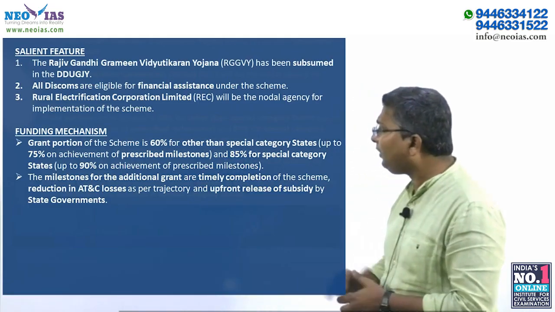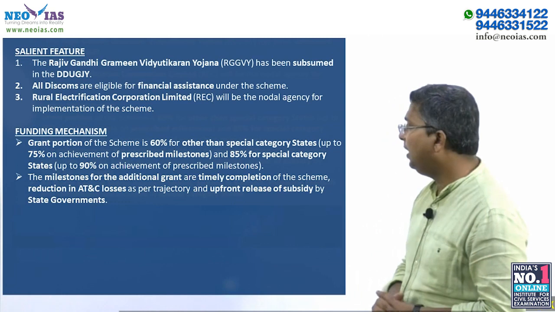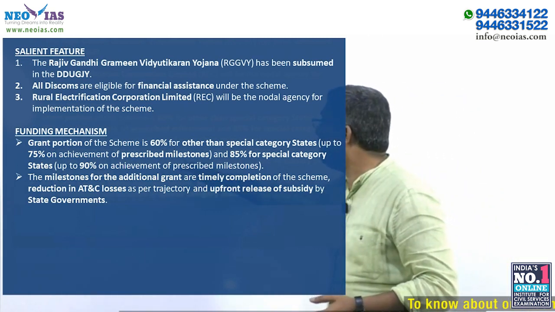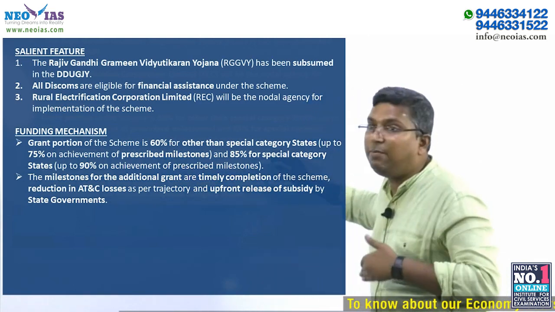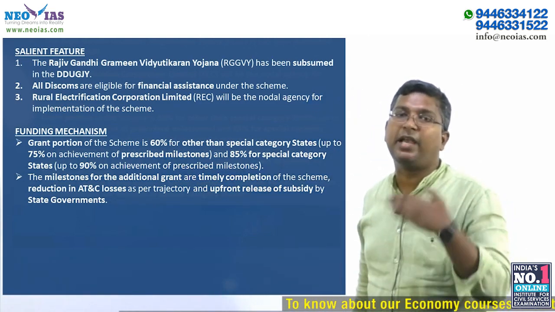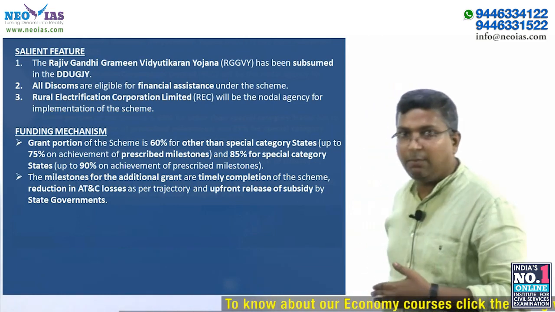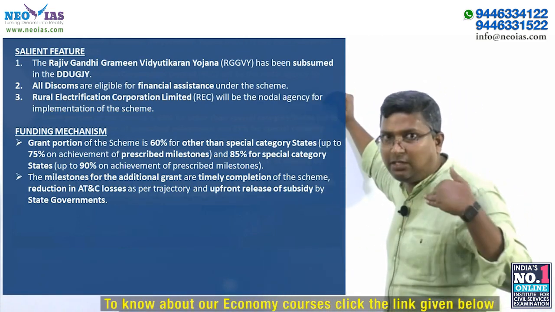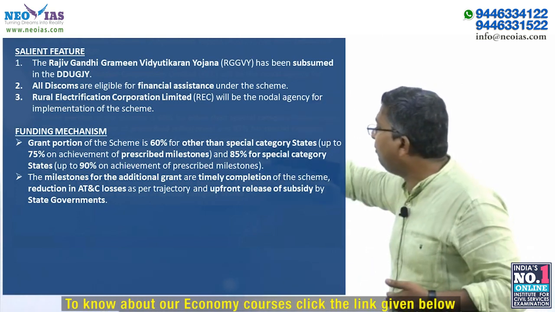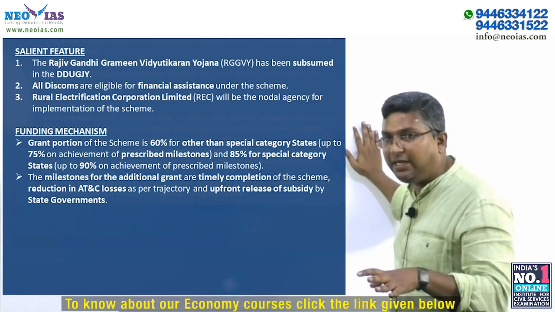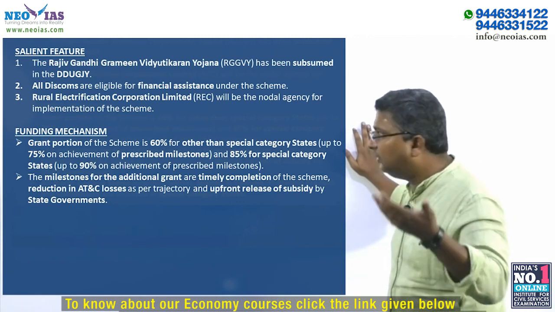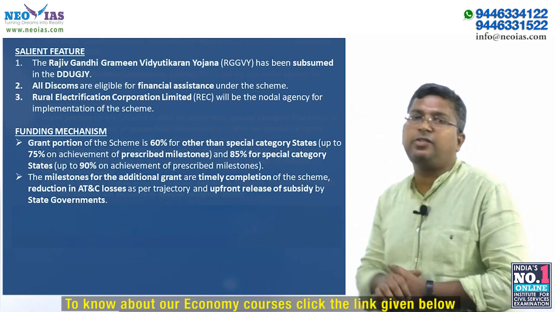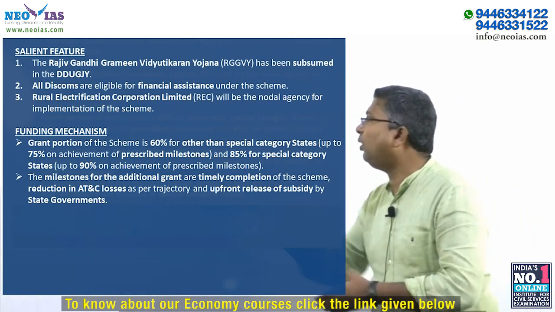Second is, what are the milestones under this scheme? The milestones for additional grant are, first, timely completion. The scheme has to be completed by the state government on time. Even though the nodal agency is Rural Electrification Corporation, the state government support is very important. So, if the scheme is timely implemented in the state, that is one factor. Then whether there is a reduction in the aggregate technical and commercial losses is another important factor.